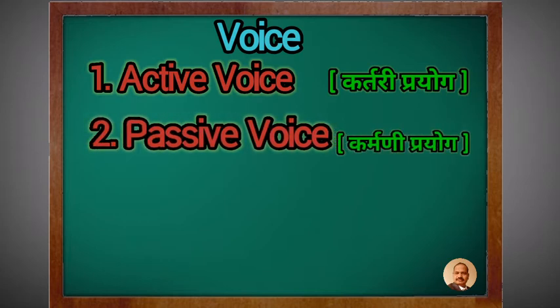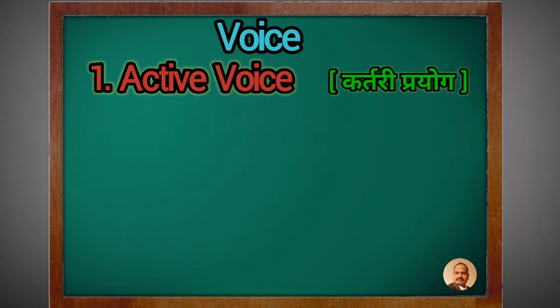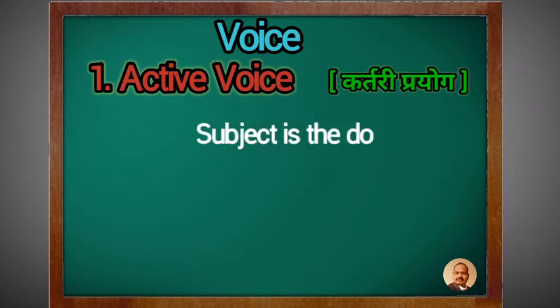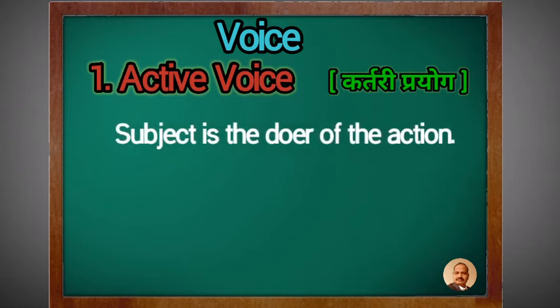Active voice means in Marathi it is called कर्तरी प्रयोग. In the active voice, the subject is the doer of the action and the action passes over from the subject to the object. म्हणजे कर्तरी प्रयोगामध्ये कर्ता म्हणजे सब्जेक्ट सक्रिय क्रिया करणारा असतो व ती क्रिया कर्मावर म्हणजेच ऑब्जेक्टवर घडत असते.